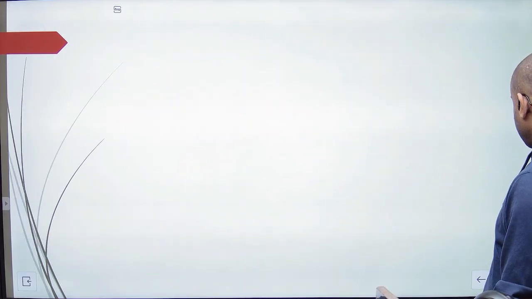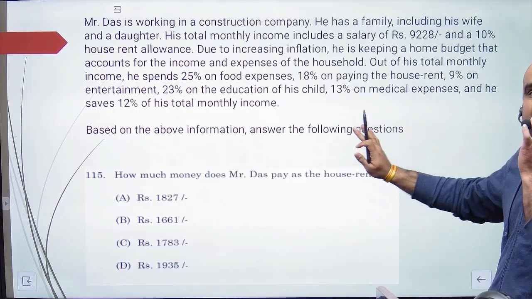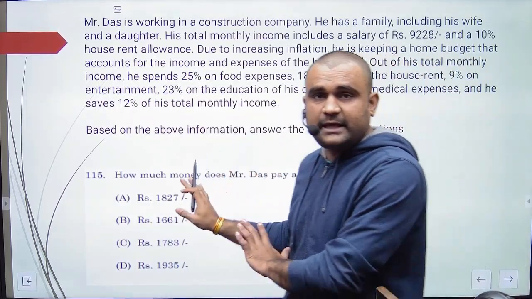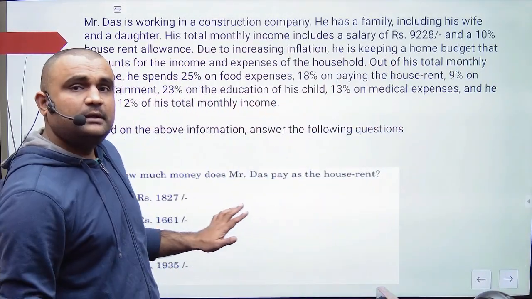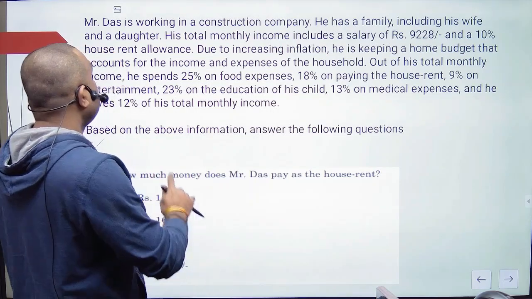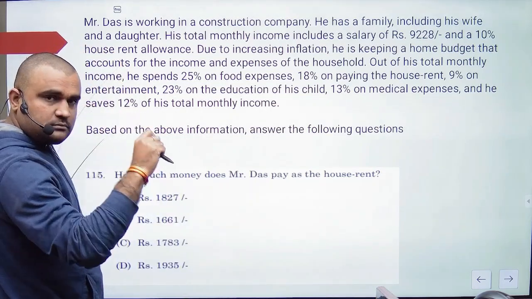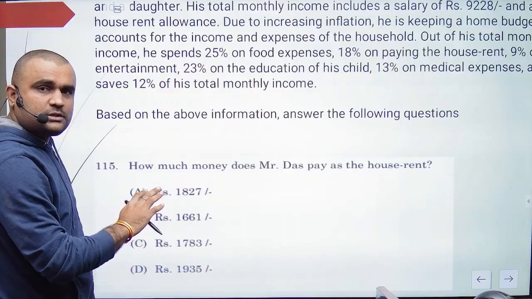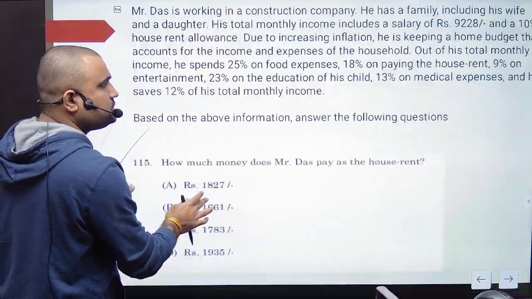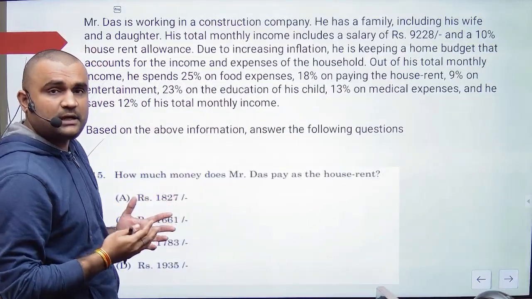The next part, this is the question they have asked this year. Let's see what they have asked. I'm not going to solve this question. I'm just using this question as a reference for what they have asked you.